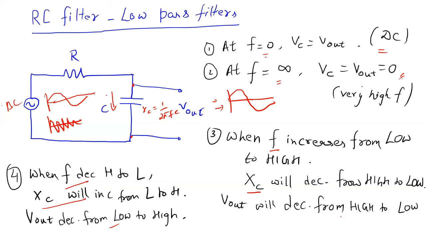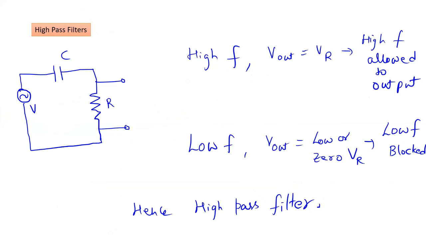And opposite to that, if you want a high frequency filter, what you do is you just exchange the components. C will be in series at the input and R will be here. Now what will happen? All the higher frequencies will come out and the low frequencies will be blocked. So this is called a high pass filter circuit.